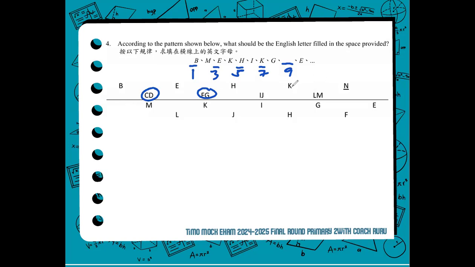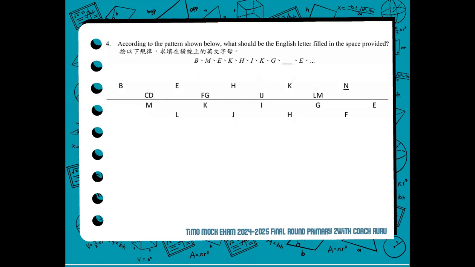Therefore, from letter K, since it's the 7th letter, an odd number, the next letter for letter K would be the 9th term, right? So you should be skipping two letters as well. Skipping L, M. So K, skipping two letters L, M, you will have N. Meaning the missing letter is letter N. But of course, we shouldn't end there. We observe first, we also confirm if our observation is correct in the other terms of the sequence.